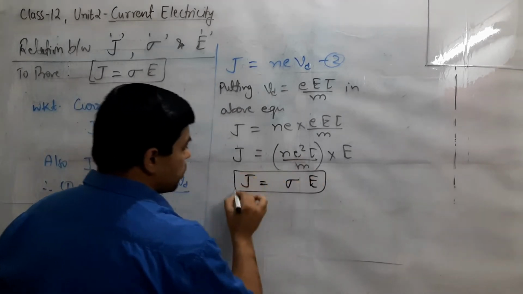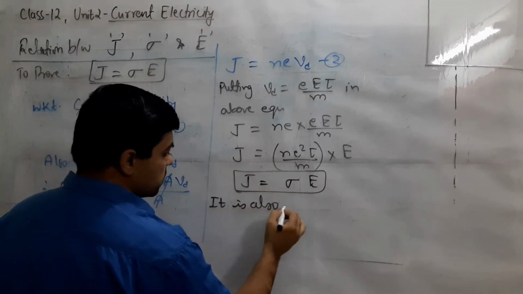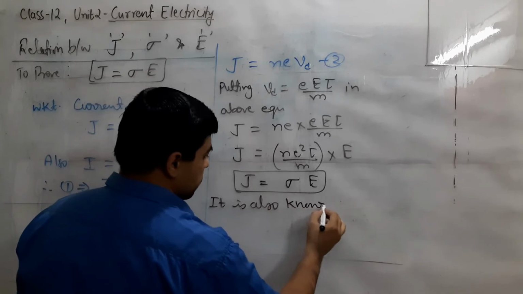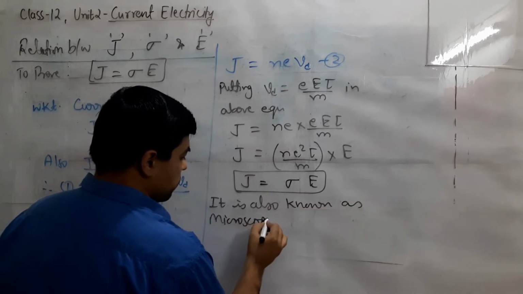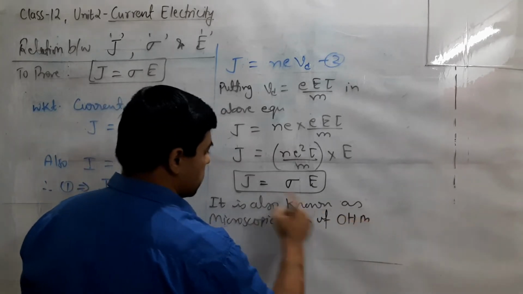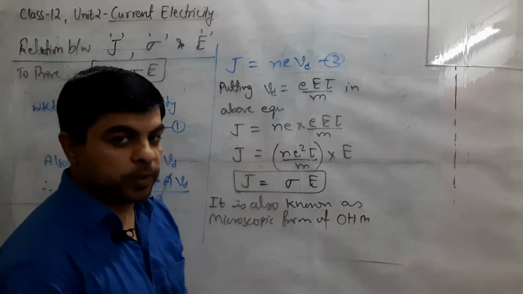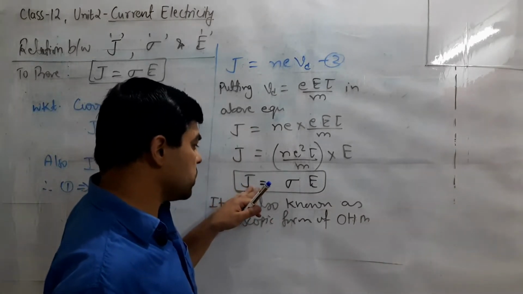In this way it is proved, and it is also known as the microscopic form of Ohm's law. Here these terms are used over the microscopic level for the individual charge carriers in the form of electrons or other charge carriers.